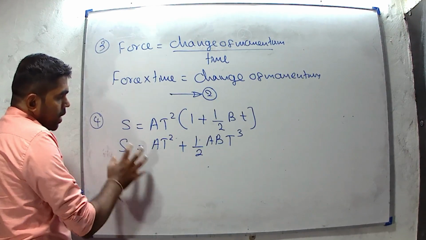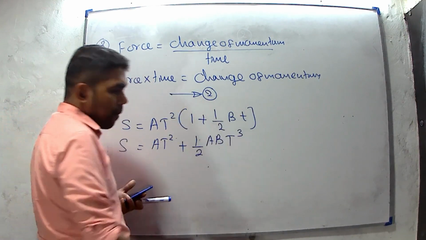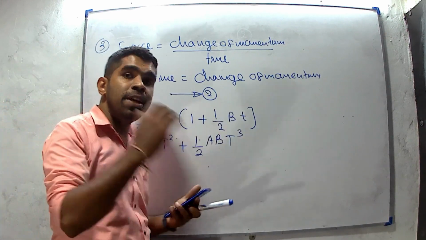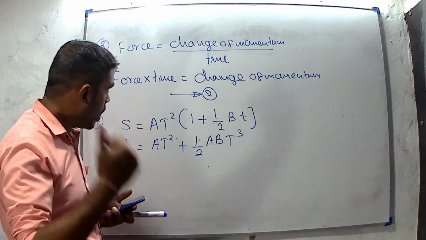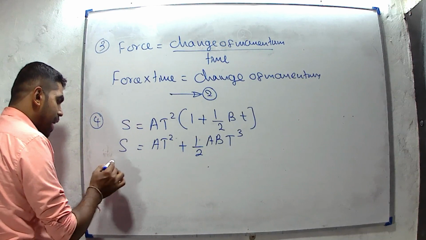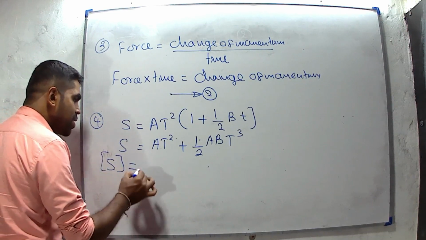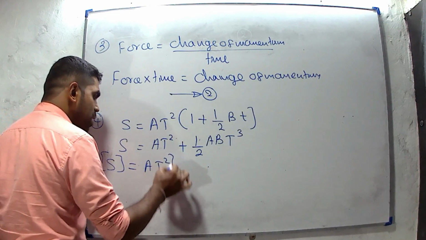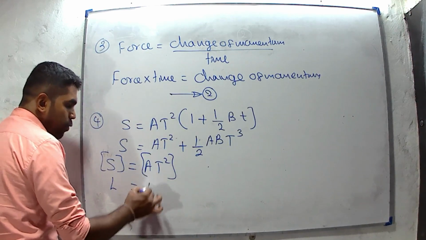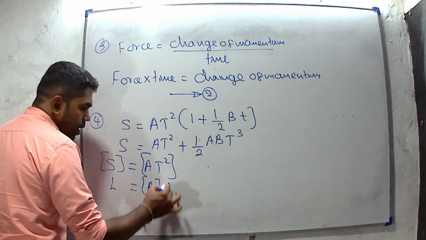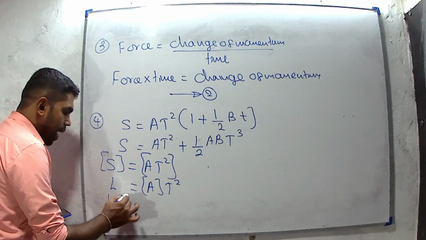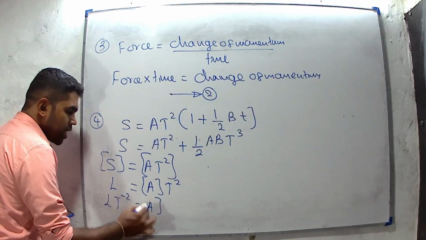Then there are three terms in the equation. If this equation is dimensionally correct, all three terms should have the same dimensions. Then the dimension of S should equal the dimension of AT squared. S is distance, so we can write it as L. We have to find the dimension of AT squared. Then bring T squared to the left hand side: LT⁻². It is the dimensions of A.